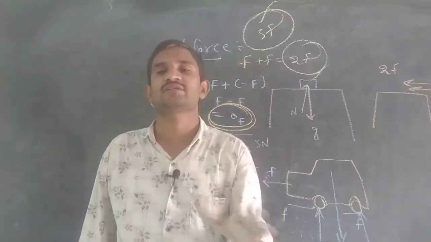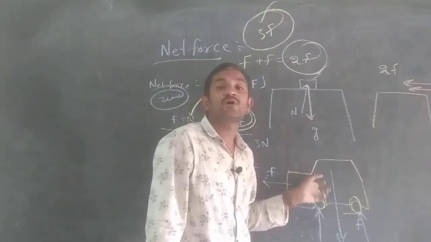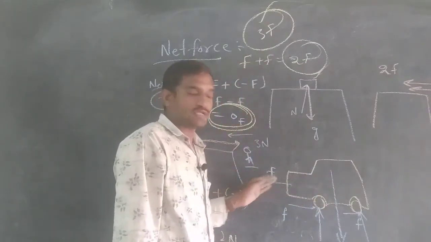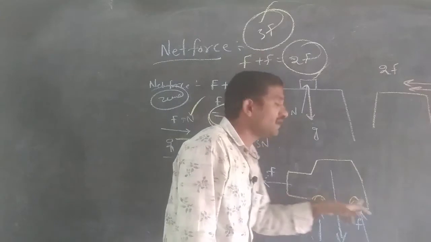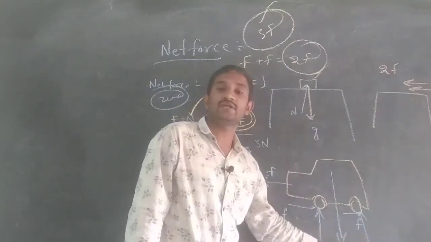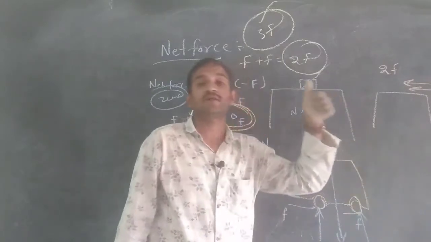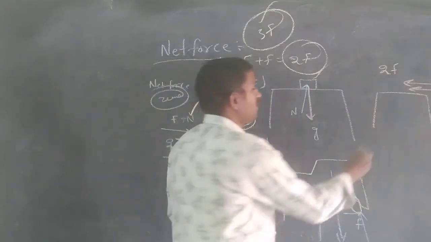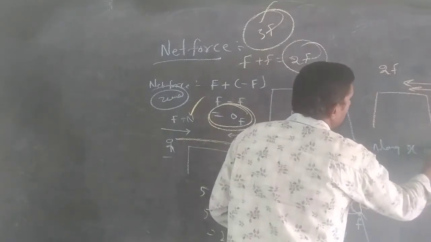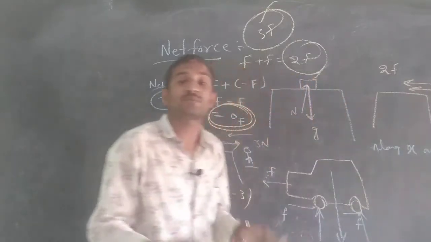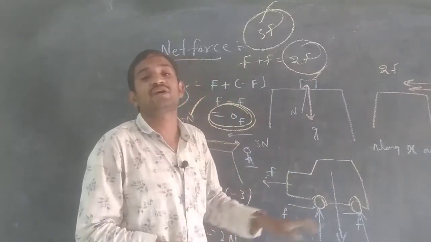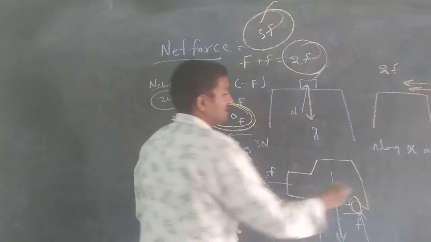This we have to consider as a what? Free body diagram. Towards the front side, the applied force. Opposite to the applied force, on the tires, the frictional force. In the downward direction, the gravitational force; in the upward direction, the normal forces are working. Along the x-axis, what is the net force? Suppose they give the diagram along the x-axis. What is the net force along the x-axis?